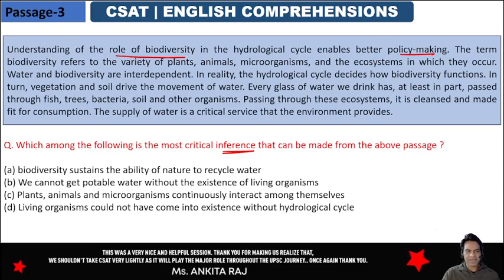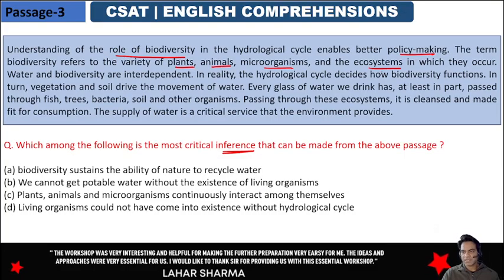The term biodiversity refers to the variety of plants, animals and microorganisms and the ecosystems in which they occur. So this biodiversity basically consists of the flora and fauna and the ecosystems in which they occur. Water and biodiversity are interdependent.